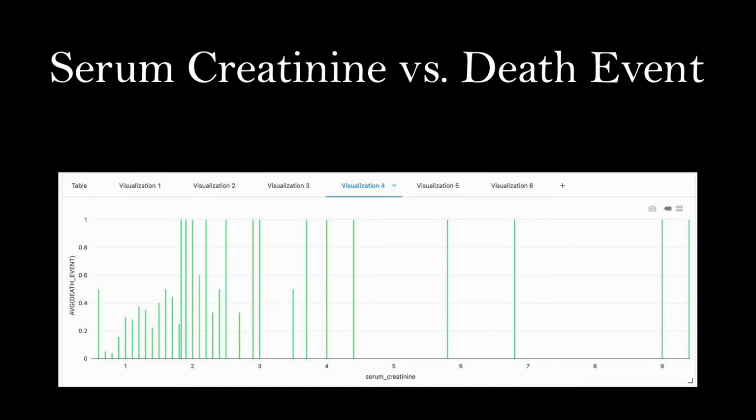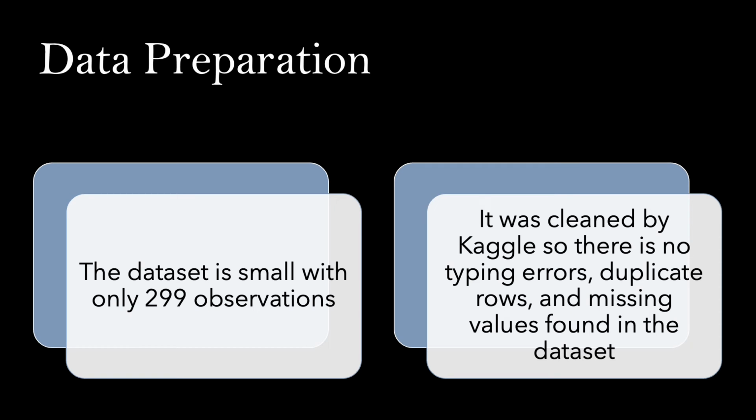Serum creatinine measures how well a human being's kidney filters waste out of the body. A higher level of serum creatinine means that the kidney is not working well. Basically, in this graph, most people who have a high level of serum creatinine have a high average of death event, heart failure. Therefore, serum creatinine can be a potential cause of heart failure as well.